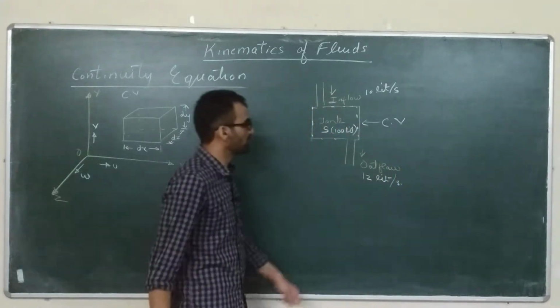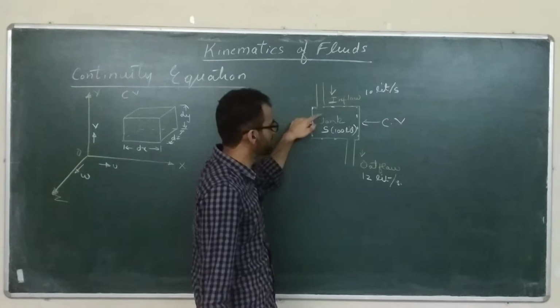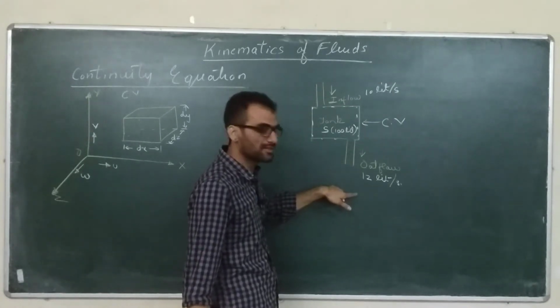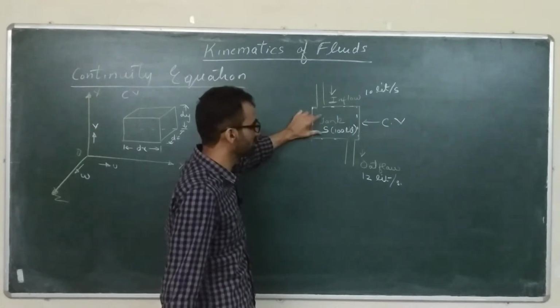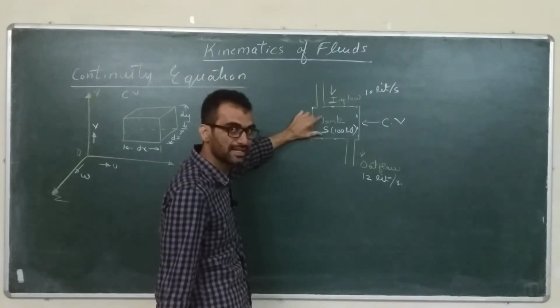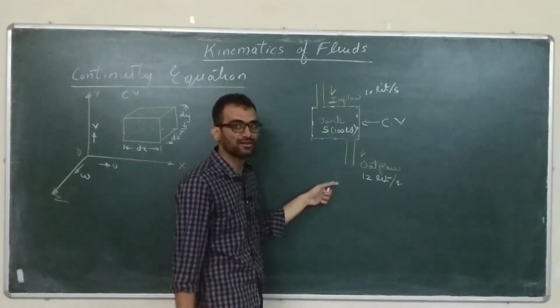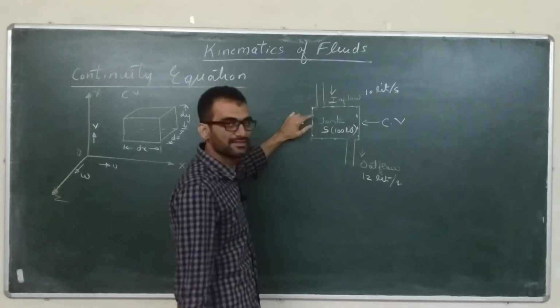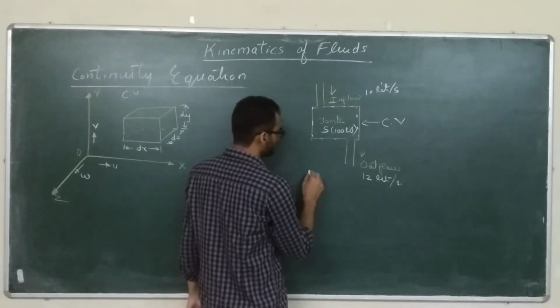Okay, now what is happening? 10 liters of fluid is coming in 1 second, and 12 liters of fluid is leaving in 1 second. So what is happening to the storage of the tank? Should the storage decrease or increase? Of course, if outflow is more and inflow is less, your storage should decrease. So in 1 second, what is happening?